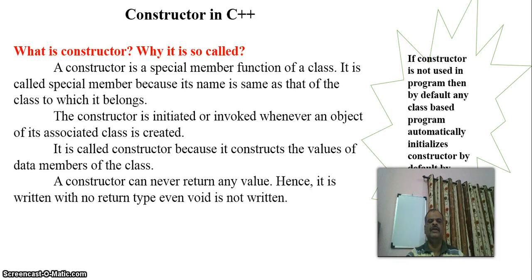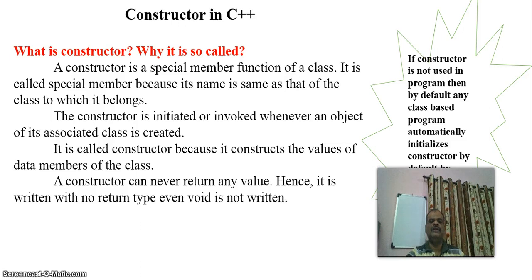The constructor is invoked whenever an object of its class is created. That means whenever an object is created, the constructor is invoked; an object is called an instance of the class.